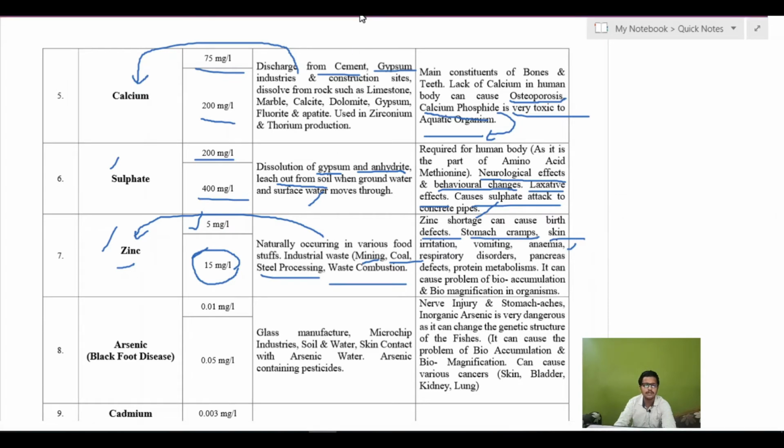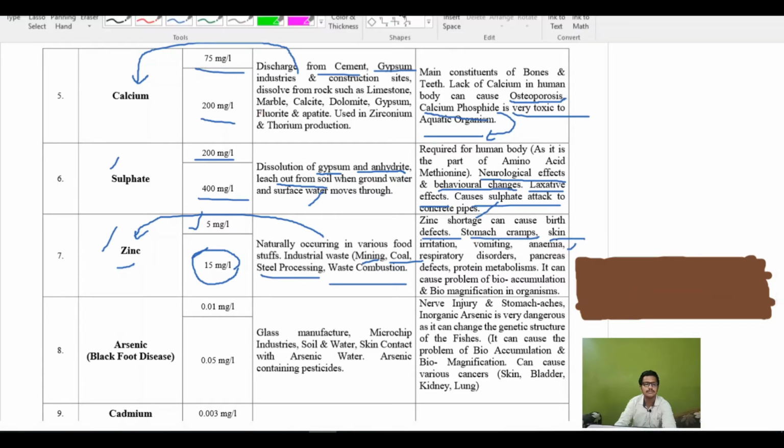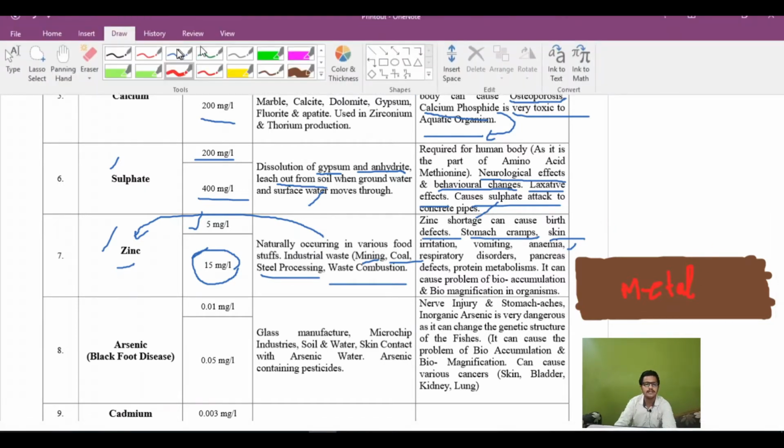If there is a soil, and in that soil there is zinc or any metal, here is a metal or any substance.